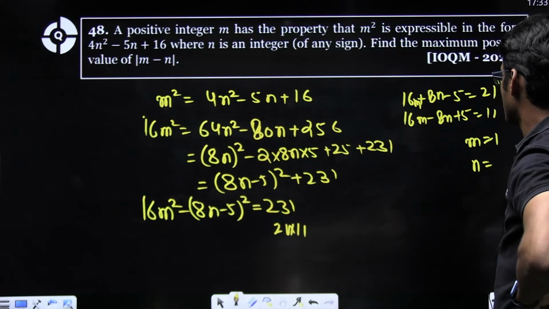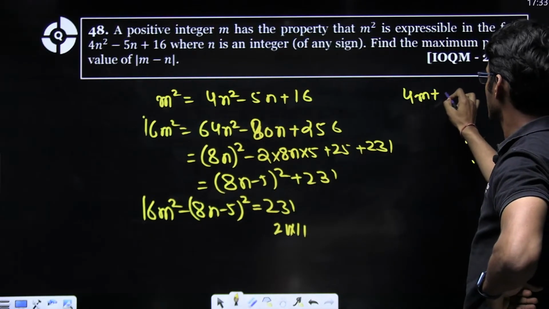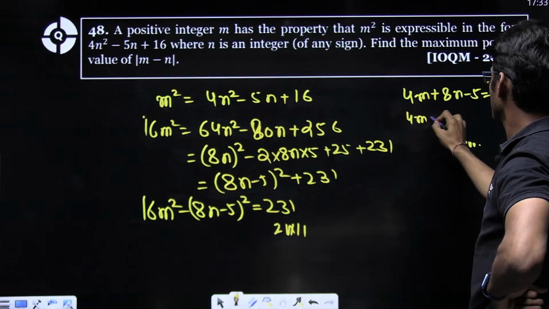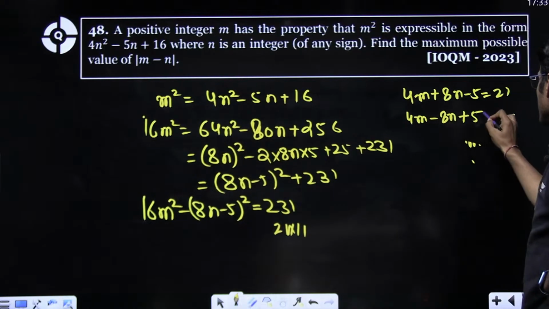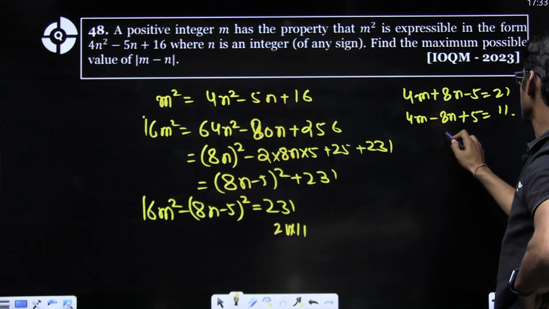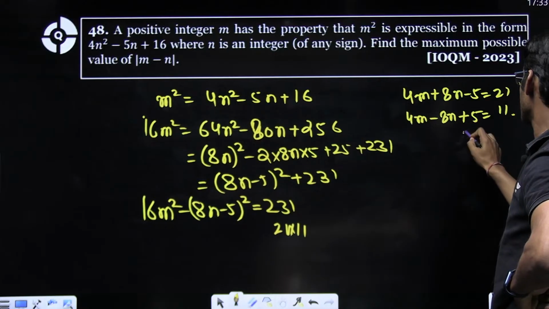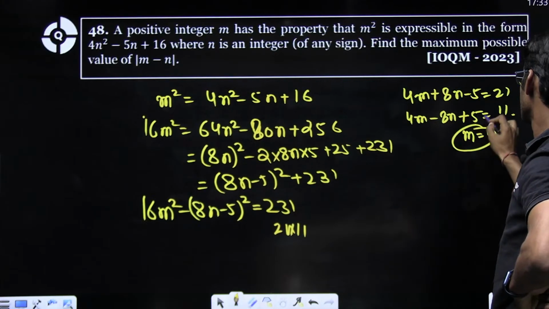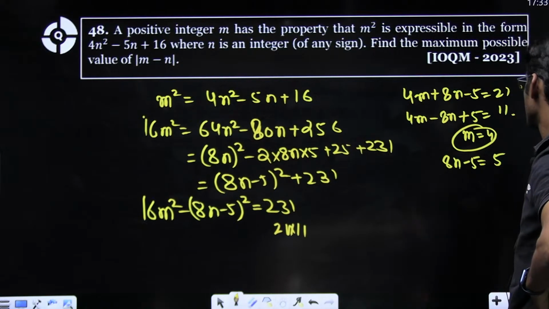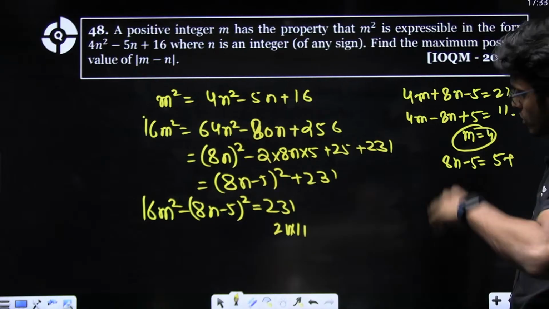Oh, this was 4m, sorry. 4m square, right? 4m plus 8n minus 5 becomes 21. 4m minus 8n plus 5 becomes 11. If I add them, I am getting 8m equal to 32. So m equals 4. Then 8n minus 5 becomes 5, which gives me n, which is a fraction, not possible, obviously.